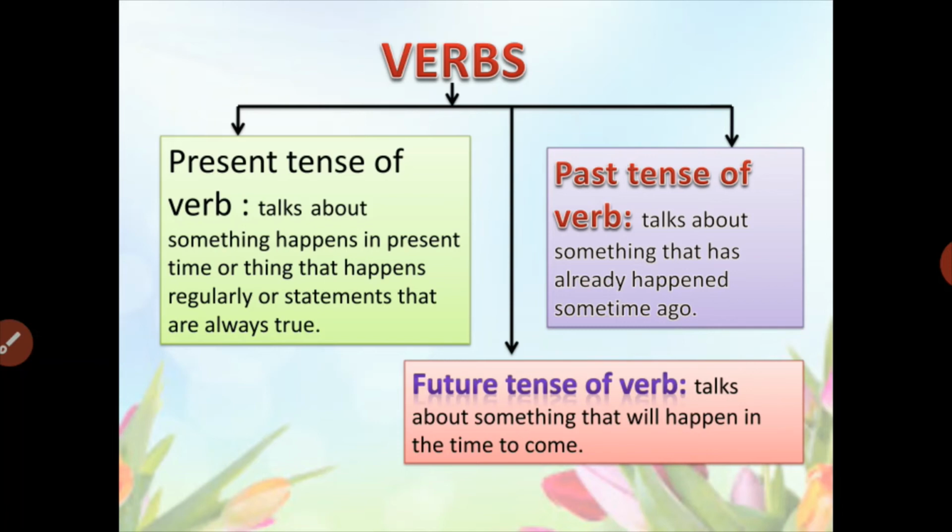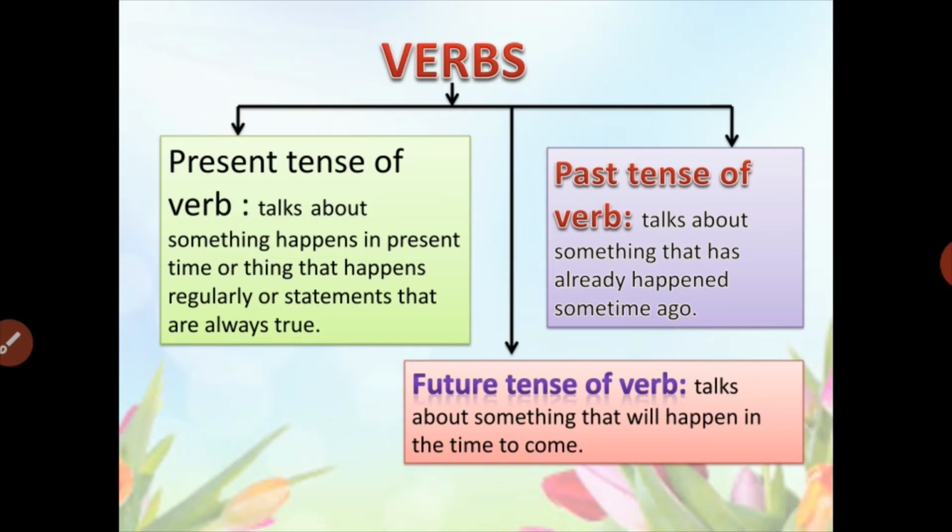Future tense of verb. This tense of verb talks about the actions that will happen in the time to come. Means the work or the actions that will be done in the future time are called future tense of verb.